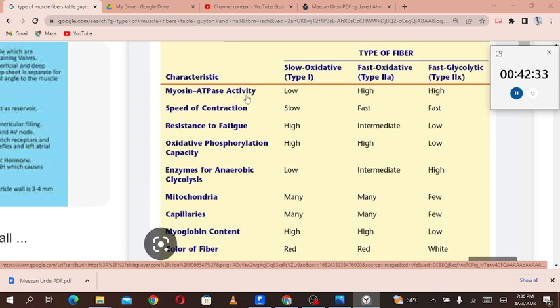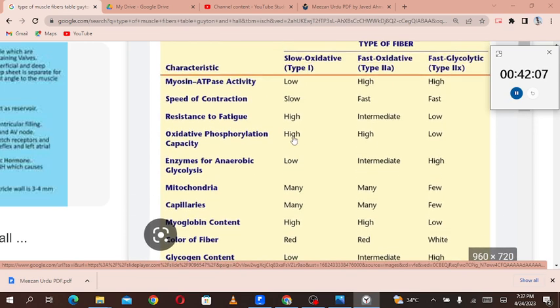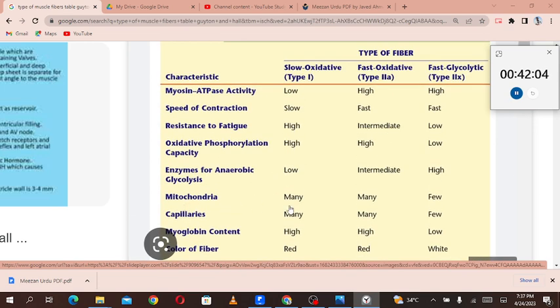So the myosin ATPase activity in the slow type 1 fibers, which are the endurance muscle fibers, like the paraspinal muscles which give you the posture, will be slow, speed of contraction is slow, resistance to fatigue is very high. Oxidative phosphorylation capacity is high for the slow oxidative type 1 fibers. The enzymes of anaerobic glycolysis are low. There are a lot of mitochondria. Capillaries are also many. Myoglobin content is high, and the color of fiber is red. These are slow oxidative fibers.